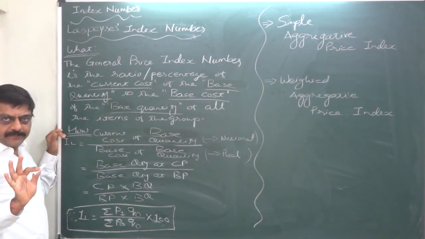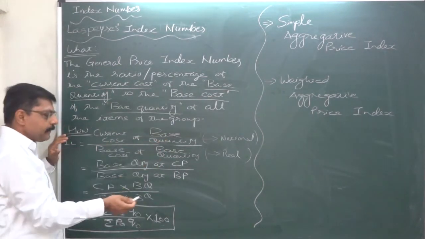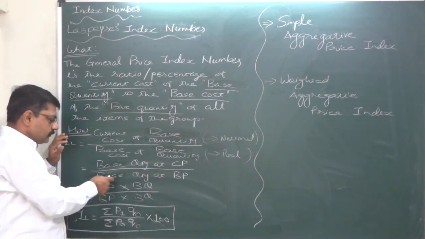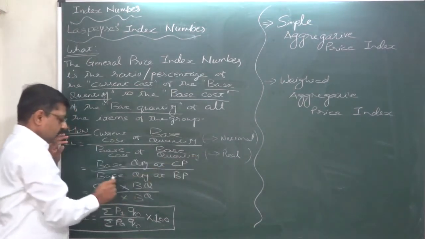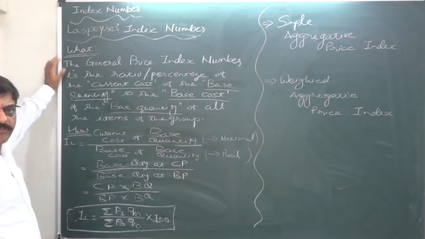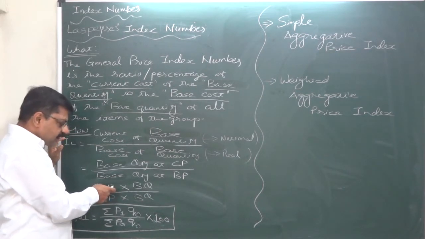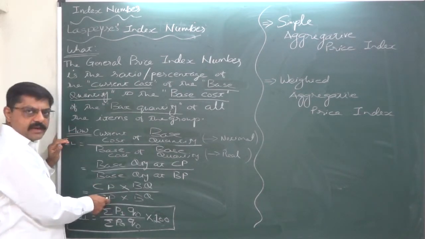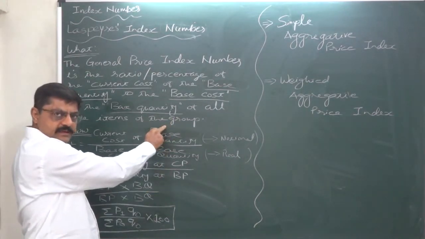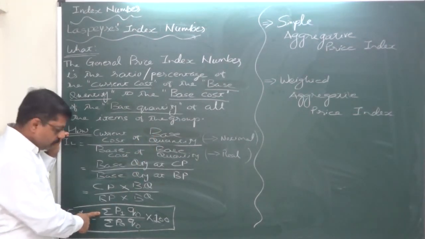Now, how to calculate the current cost of the base quantity? Very simple. Base year quantity is taken at current year prices. To divide it by the real cost, it is taken at base year prices. So this is a simple case of multiplication: base year quantity multiplied by current year prices, base year quantity multiplied by base year prices. This exercise is to be done for all the items in the group, and their aggregates are taken. That's why there is sigma in the formula.